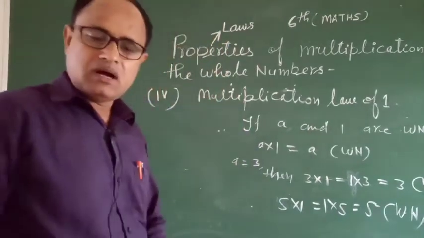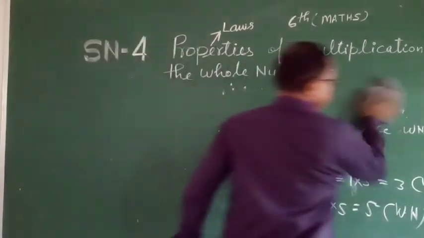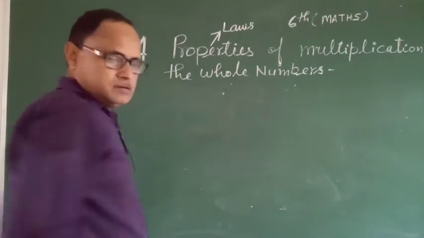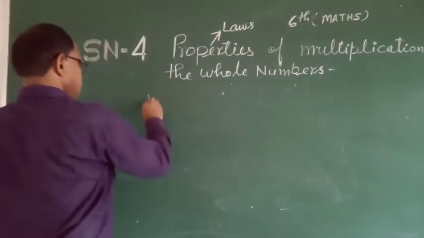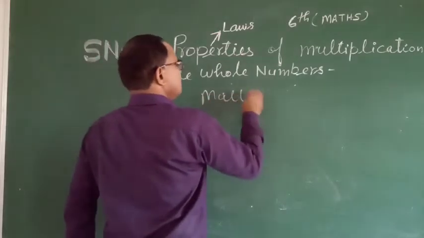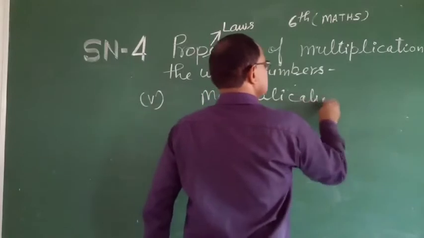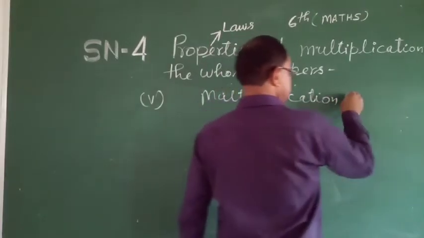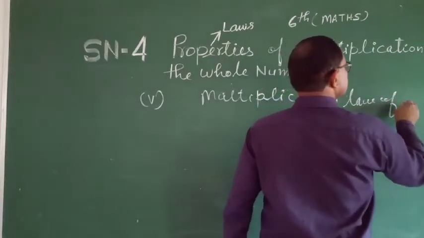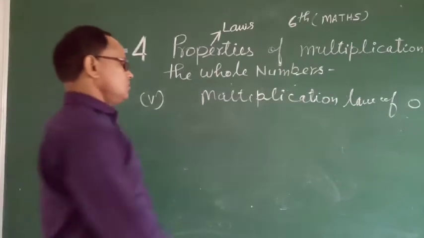Okay, then after this, the fifth rule, which is very important. Fifth rule: multiplication law of 0.